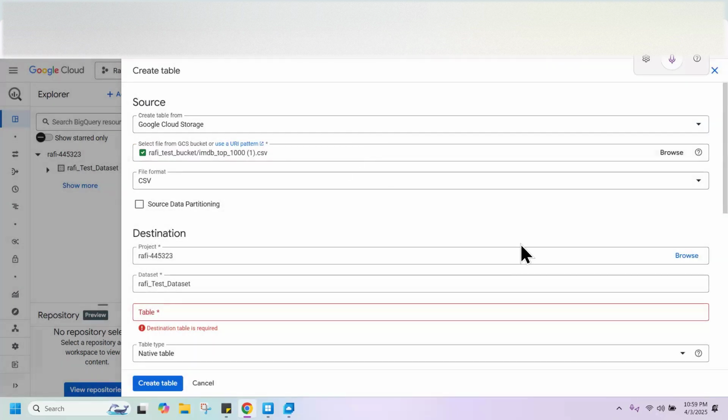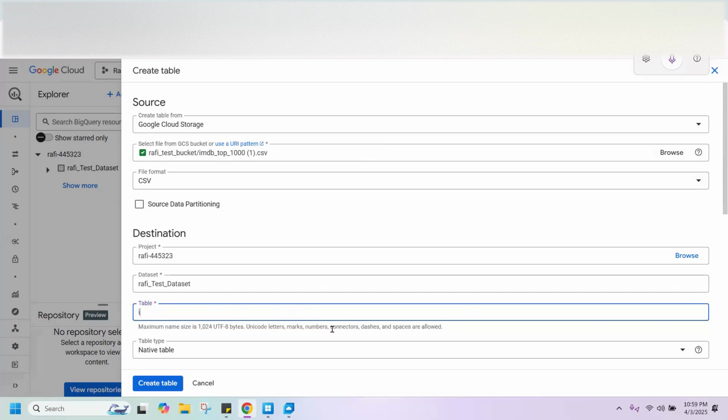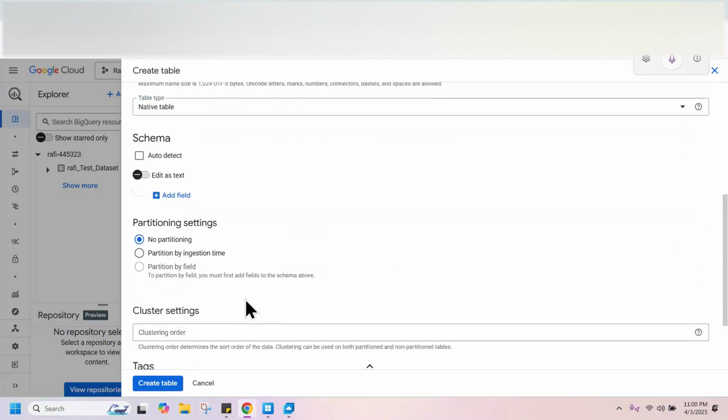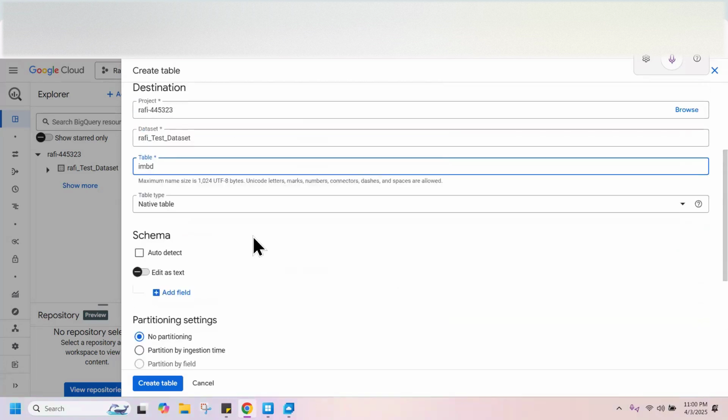The file format is CSV. It already detected it for us. Dataset name and project name are perfect. Table name, you can provide whatever you want. You can put IMDb for now. It doesn't have to be unique; any table name you can put. And for schema we'll do auto detect. That is a cool option.